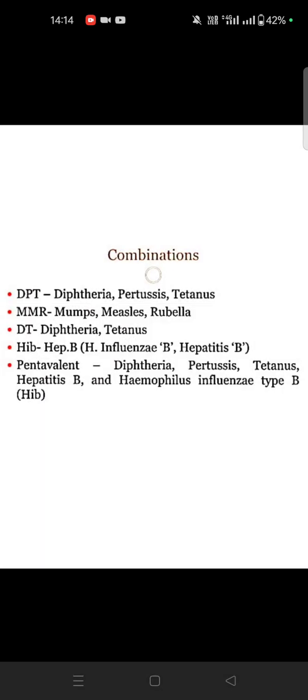Combinations: DPT means diphtheria, pertussis, tetanus. MMR means mumps, measles and rubella. DT means diphtheria and tetanus. Hib means Haemophilus influenzae B, and hepatitis B. Pentavalent means diphtheria, pertussis, tetanus, hepatitis B and Haemophilus influenzae B. This is more preferable nowadays.